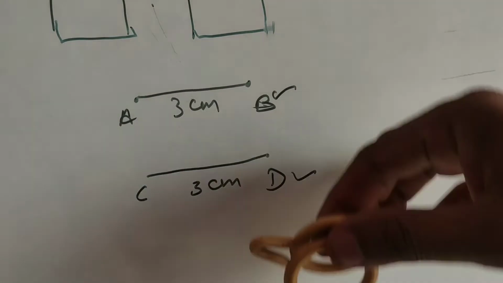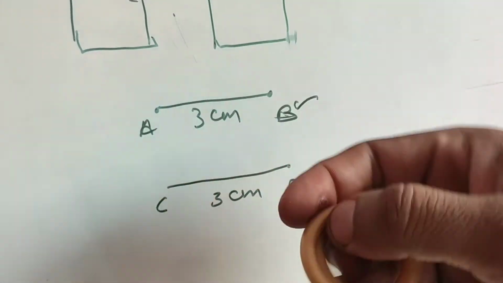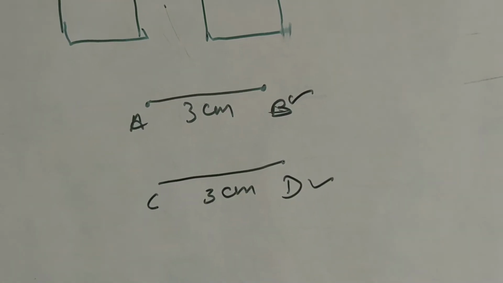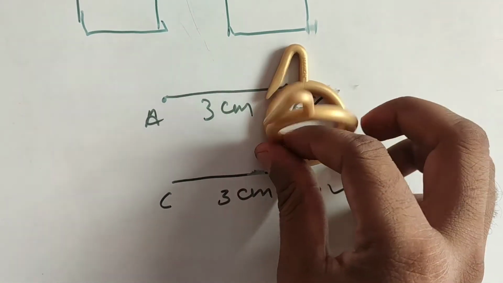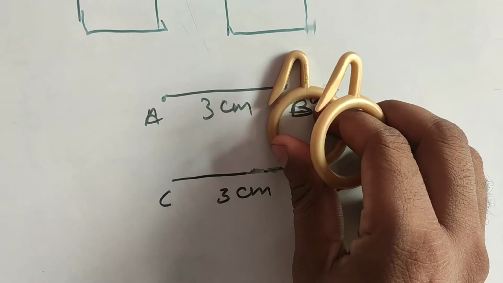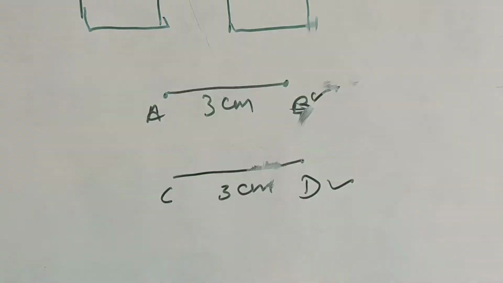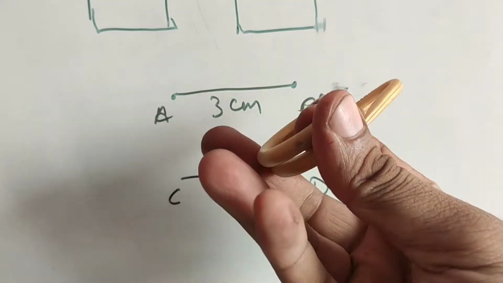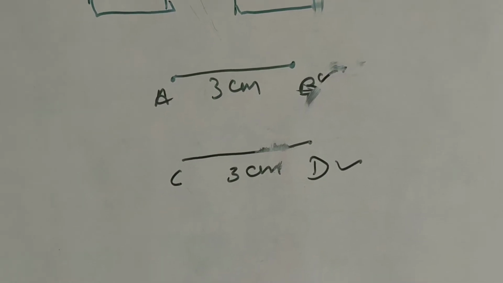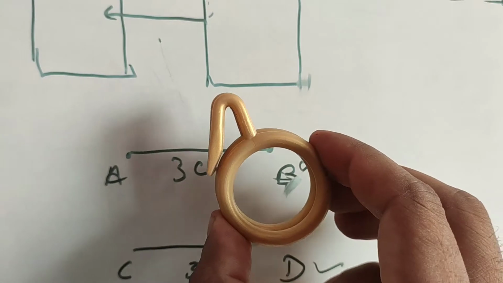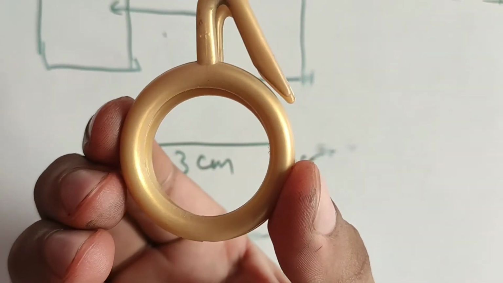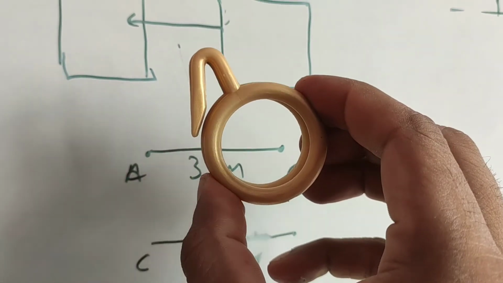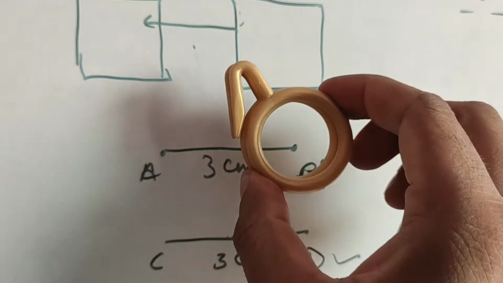Okay, suppose we have these two hooks. Now in case of these two hooks, these are overlapping hooks. If I place one above the other, they will completely overlap each other like this. Okay, now they have completely overlapped each other. So these two hooks are also congruent.